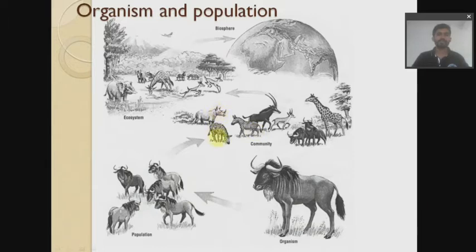This is one species, this is one species, this is one species, this is one species. So we'll have a group of different species. We call them a community, and a group of communities along with the biotic and abiotic factors is called an ecosystem. So all these things are found in your biosphere. Okay, so let us see what different types of questions may appear in this chapter.